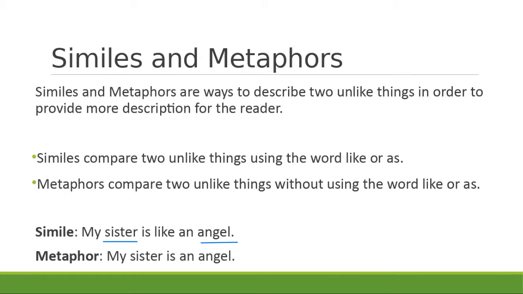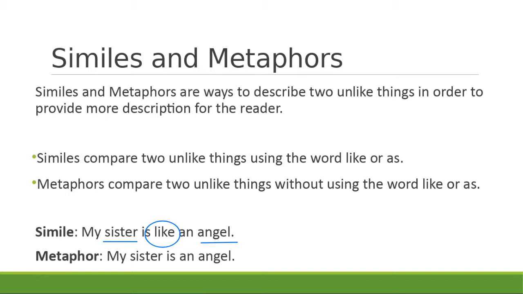But by comparing them, using that word like, which makes it a simile, what we're doing is we are describing how wonderful our sister is. You see how that can work in writing? You don't have to say my sister is wonderful. You could say my sister is like an angel, and the reader goes, ooh, she's wonderful.